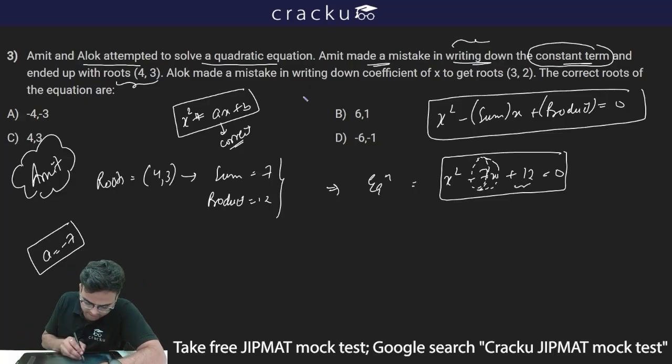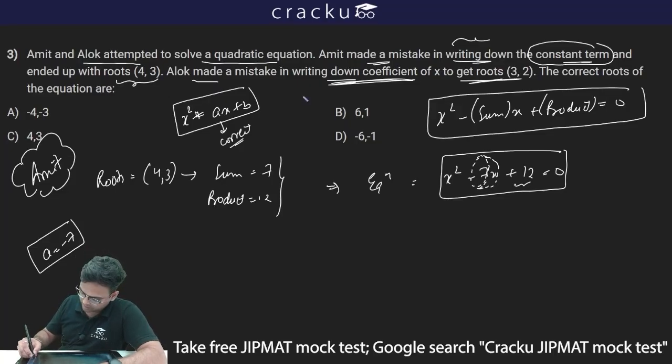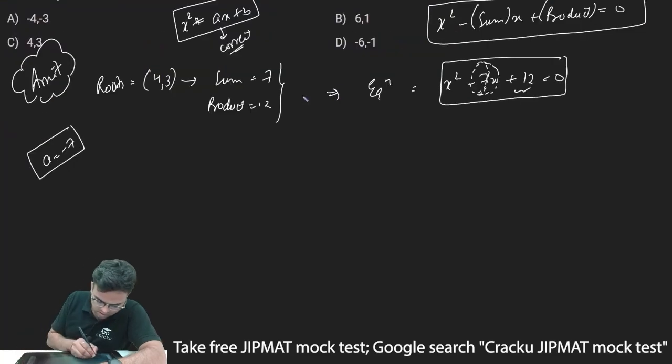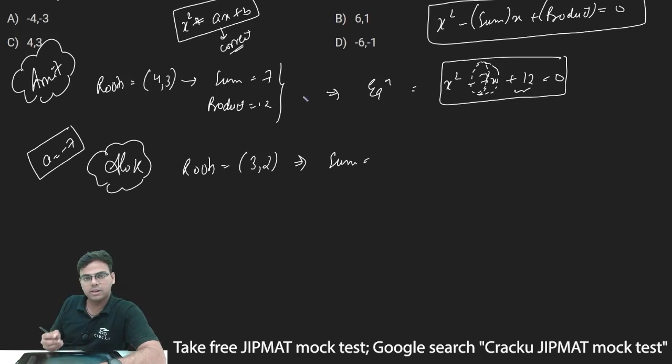Now further it is given that Alok made a mistake in writing down the coefficient of x and got roots 3, 2. So what is happening with Alok? Alok is getting the roots 3, 2. Thus the sum of the roots is 3 plus 2, which is 5, and the product of the roots is 3 multiplied by 2, which is 6. So roots 3, 2, sum is 5 and product is 6.